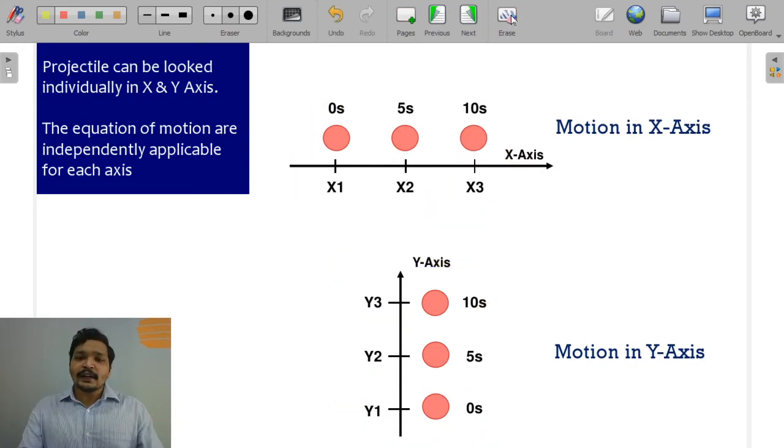But why did I divide it into two axes? The reason behind it is you can apply the equation of motion independently in these two axes and you need not worry about the motion in the x-axis while you are applying this equation on the y-axis, and you do not worry about the y-axis direction while you are applying these equations on the x vectorial components. So that's the reason we have divided into x and y axis, and it also helps us understand it's a 2D motion that is simultaneously changing along x and y direction.